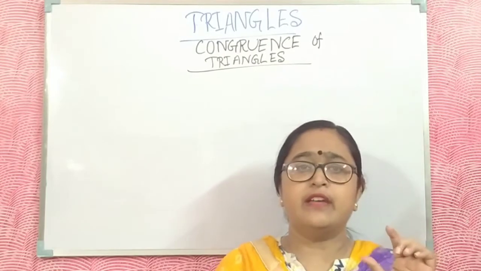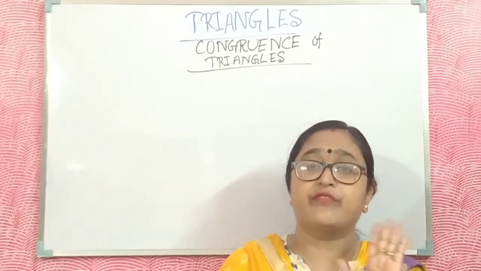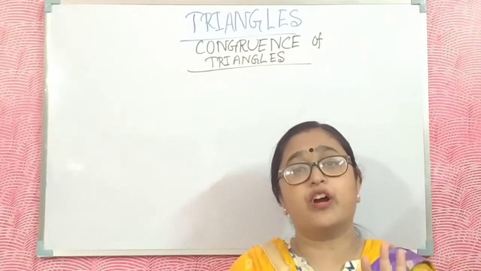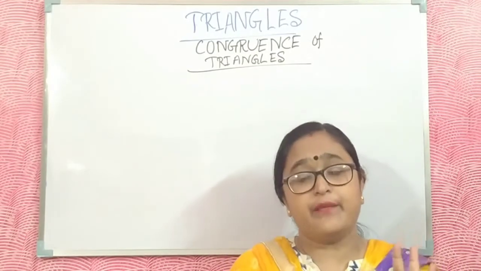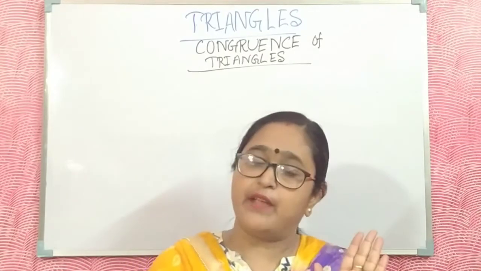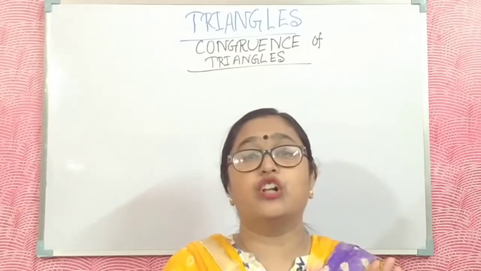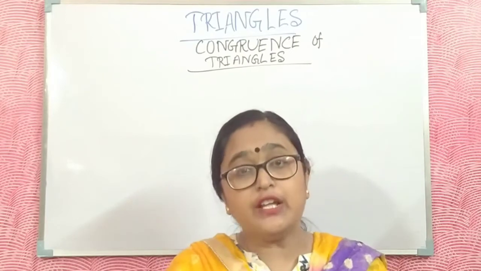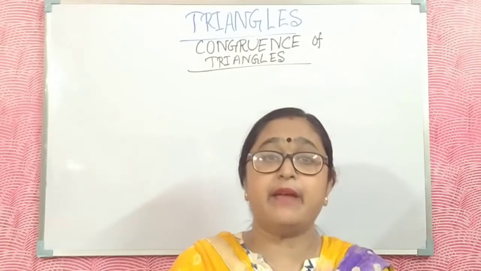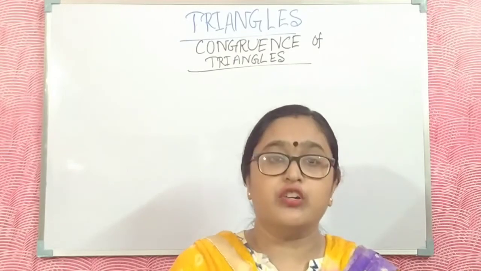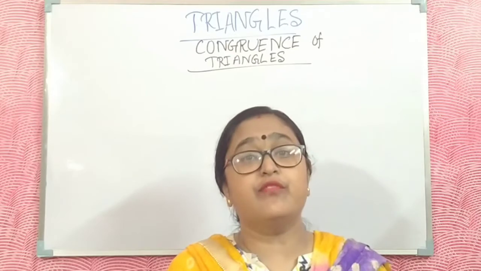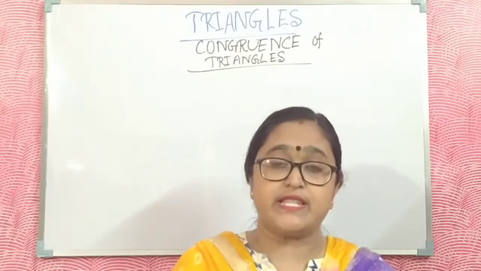If you have five 5-rupee coins, all of them are the same size and same shape. This is called congruency.